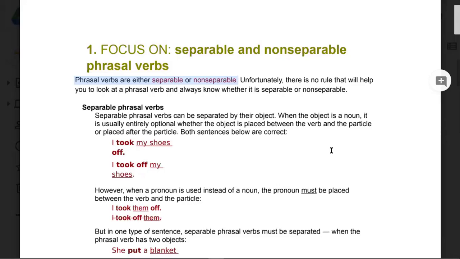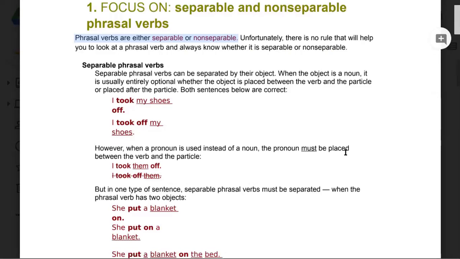I took my shoes off. I took off my shoes. However, when a pronoun is used instead of a noun, the pronoun must be placed between the verb and particle. I took them off. I took off them. Okay, so look here. I took off them is wrong, and I took them off is correct.